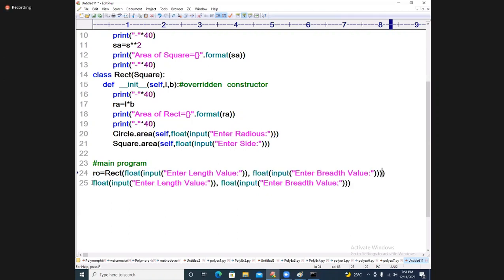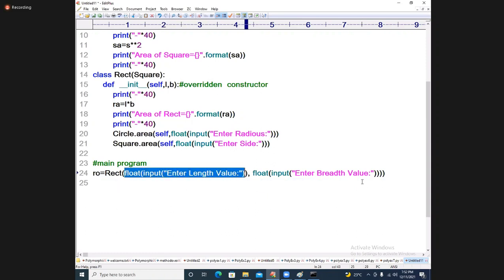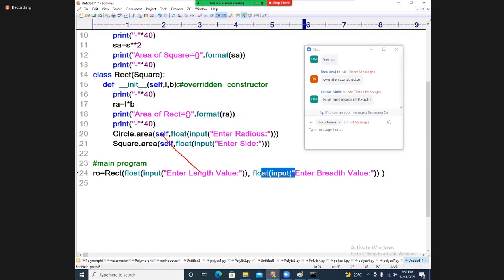See my dear students, carefully try to understand. A constructor is written. Directly I am passing values to the constructor itself. First value, second value. These two values are going to this L and this B. Whenever an object is created, the reference is going to self. Printing L and B, format of this one.